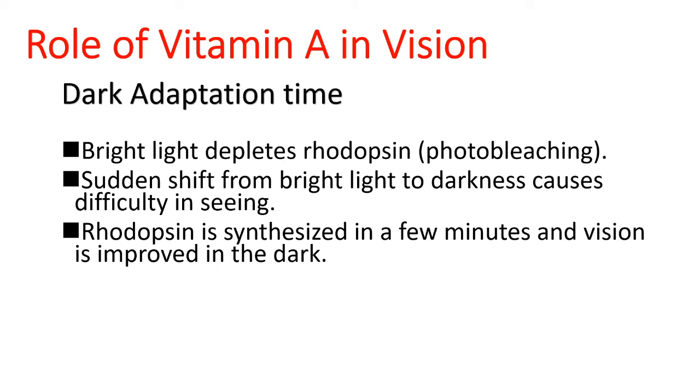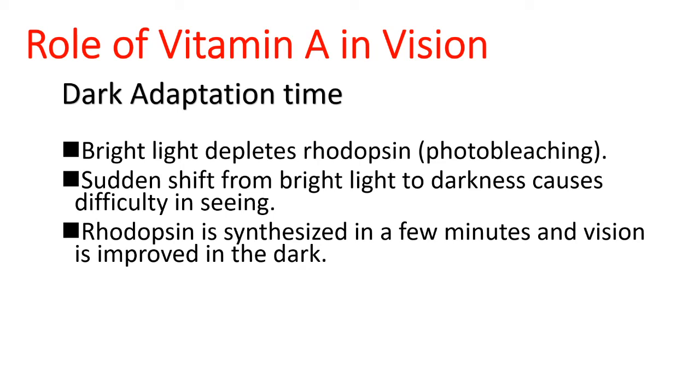To synthesize this rhodopsin takes a few minutes, so that vision can be improved in the dark. But for vitamin A deficient patients, rhodopsin cannot be synthesized within a few minutes, so it takes a longer time to regenerate the rhodopsin.